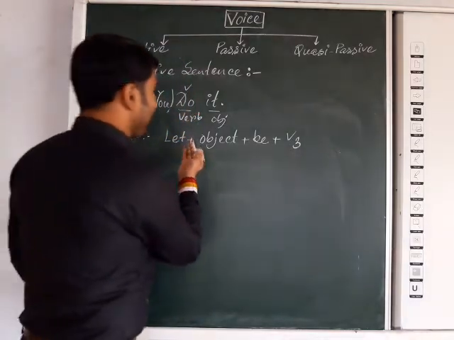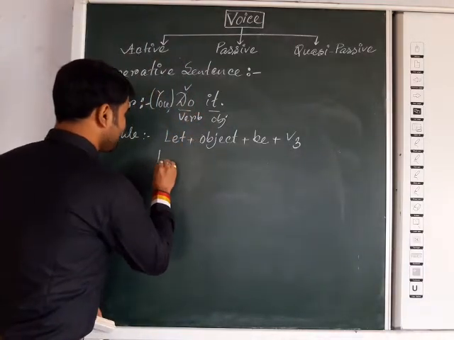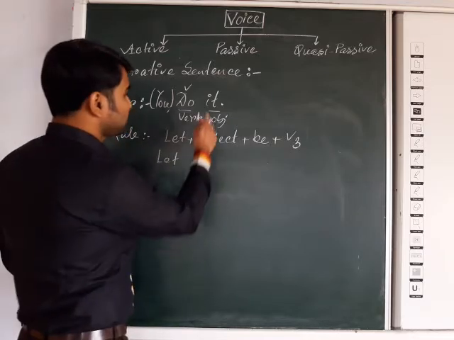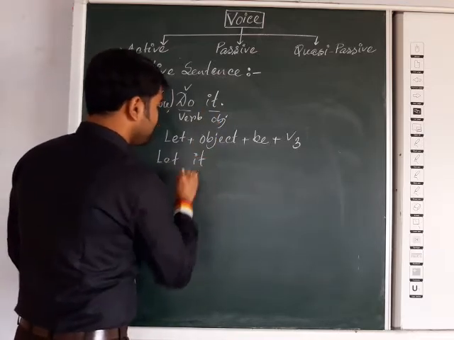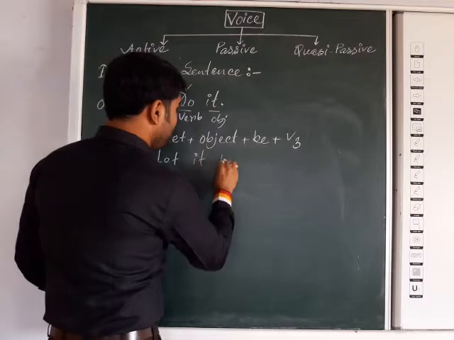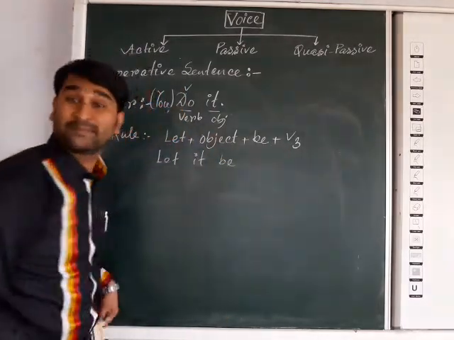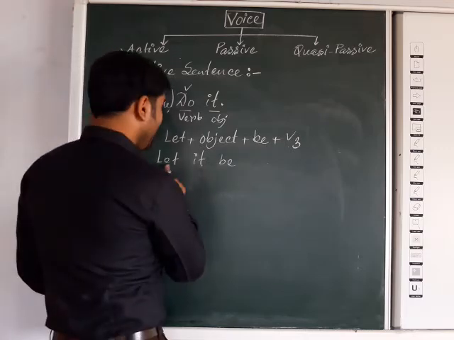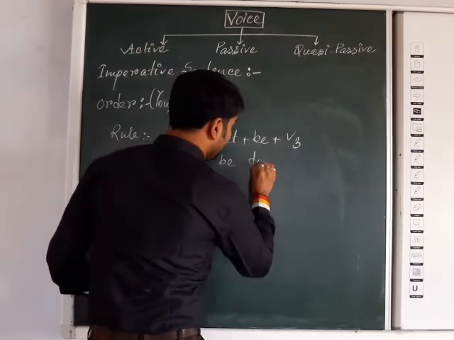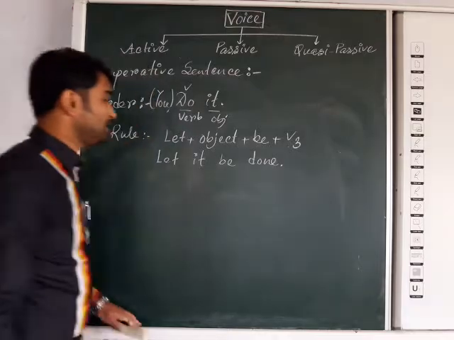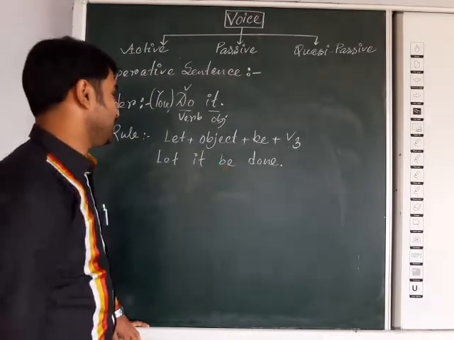Now just try to apply that. So let will come first. Then what is the object? The object is it. So let it. Now followed by be, so be will come. And what is the verb? Do. The verb's third form will be done. Now, let it be done. That is the answer.